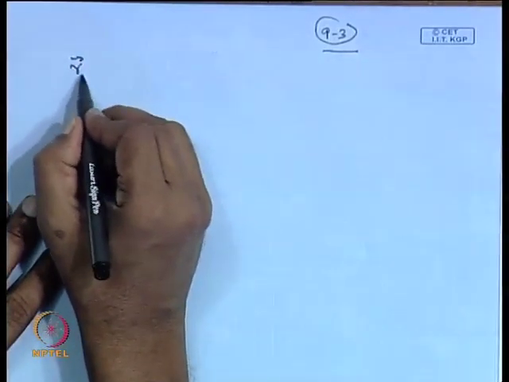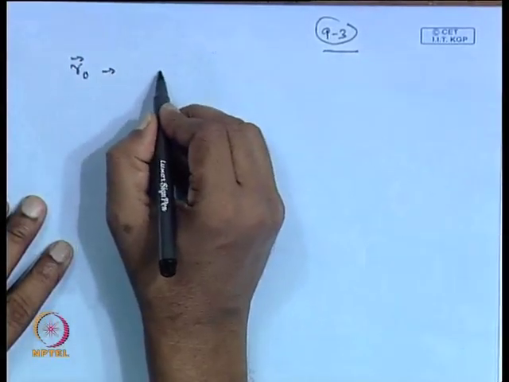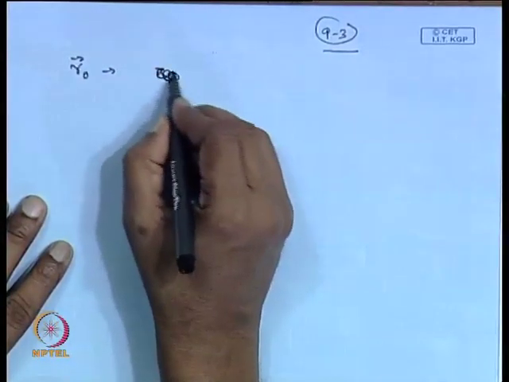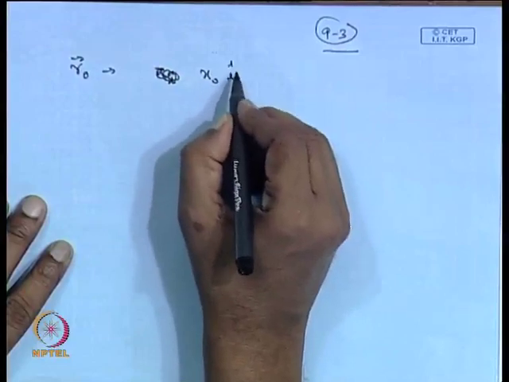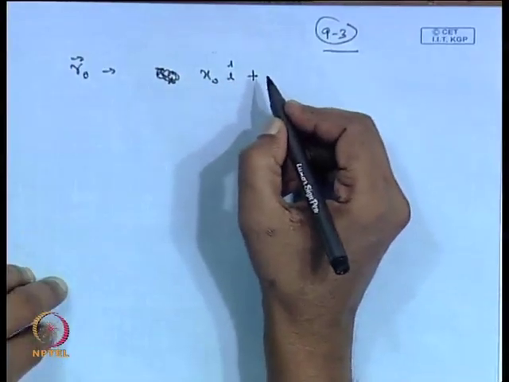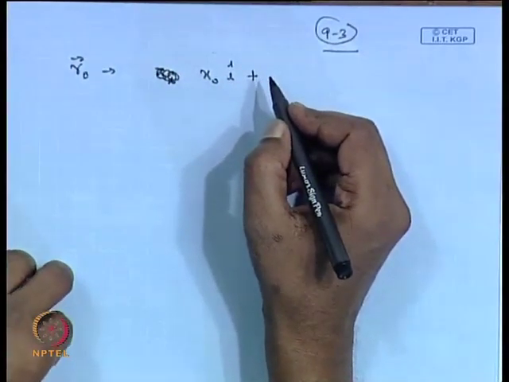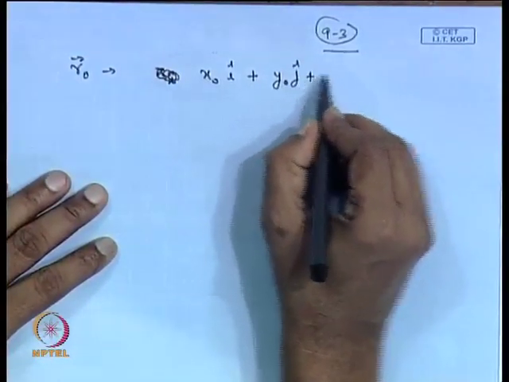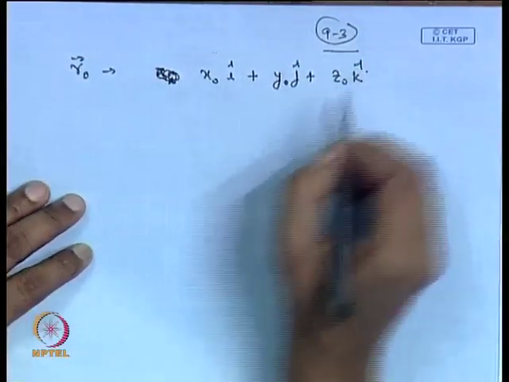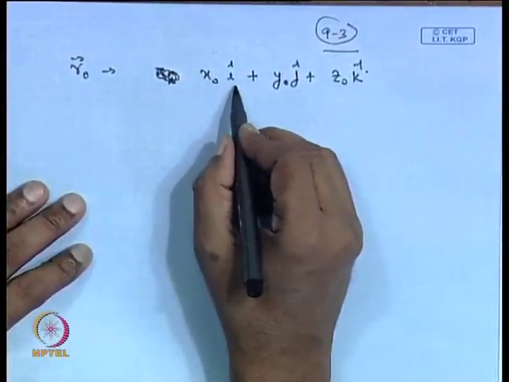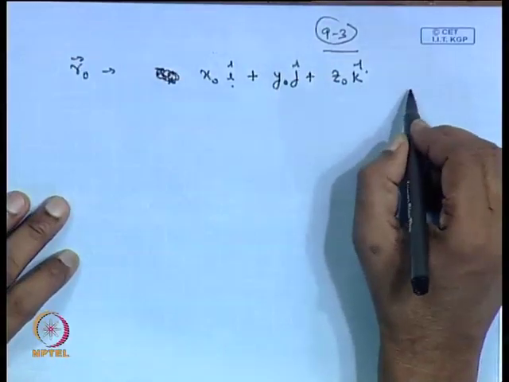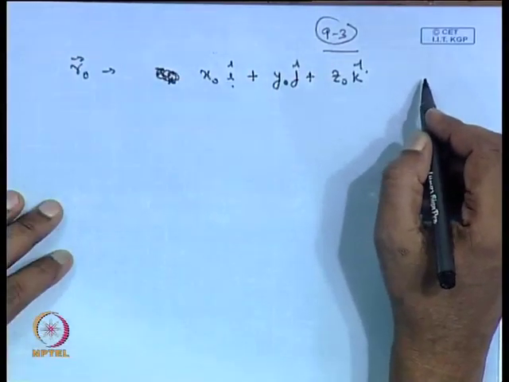So, r 0 is given in the inertial reference frame, and we can write it as x 0 i cap plus y 0 j cap plus z 0 k cap, where i, j and k cap are the unit vectors along the x, y and z directions.